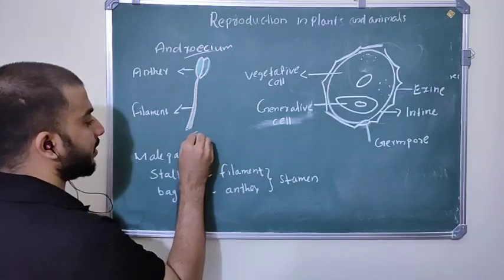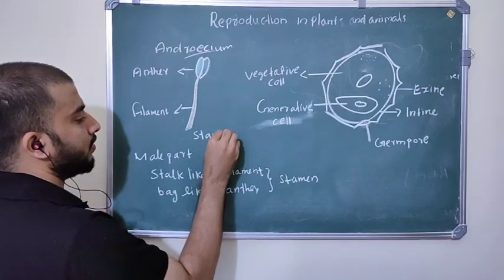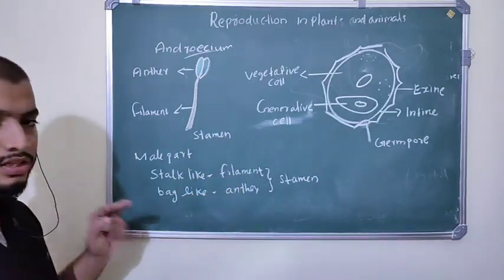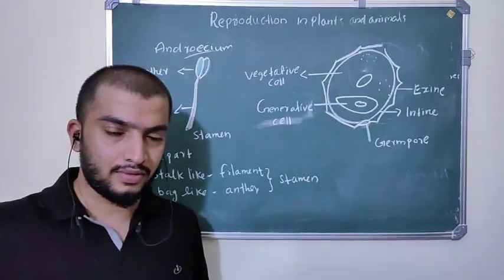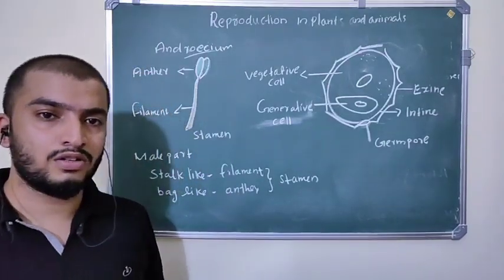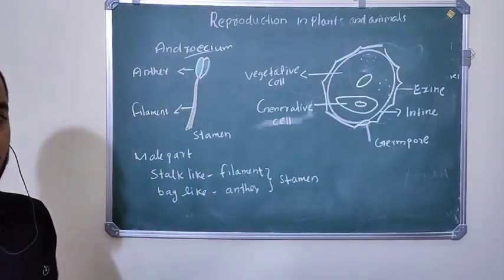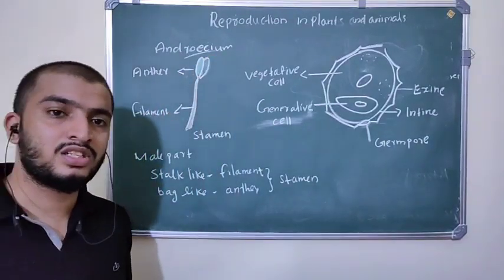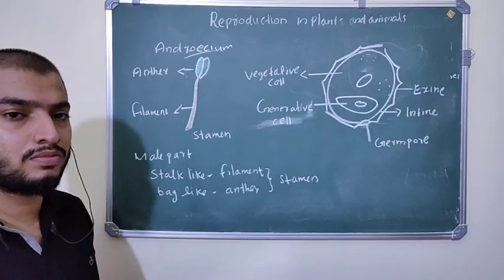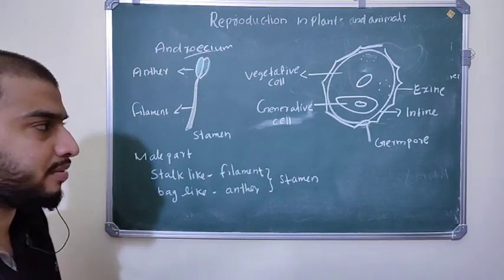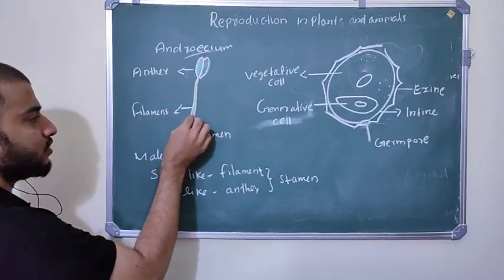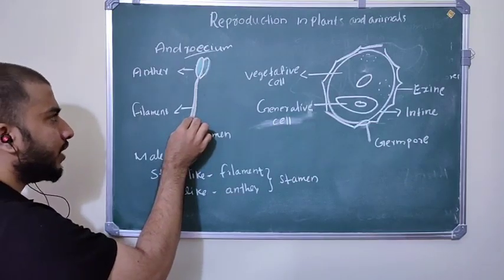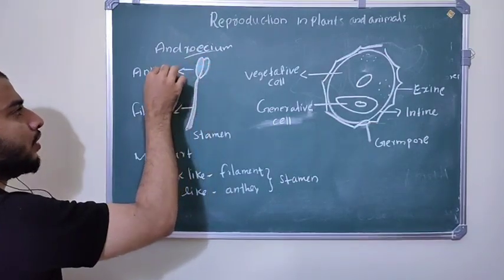So this is stamen. We have seen these stamens present in the flower. These stamens constitute the male part of the flower, which is called androecium. So androecium consists of stamens. My next question: what is the structure of stamen? Stamen consists of a stalk-like structure called filament and a bag-like structure called anther.